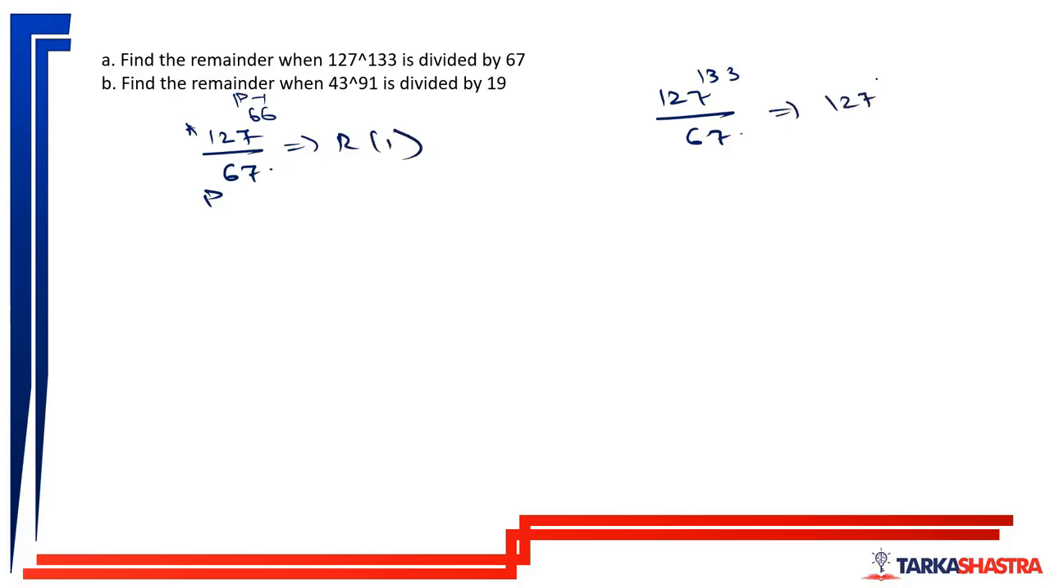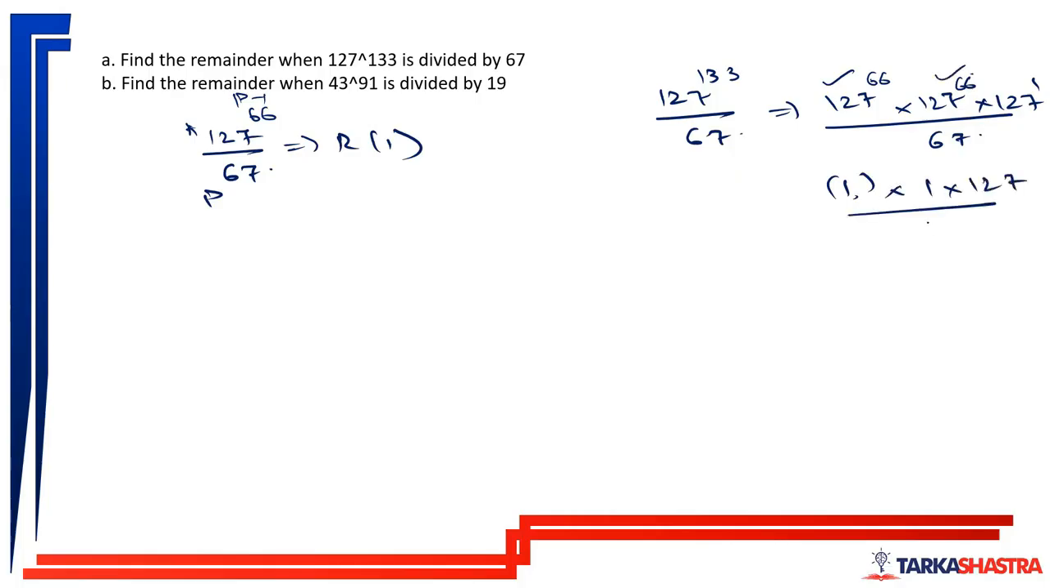So 127 to the power 66 into 127 to the power 66, 66 plus 66 is 132, into 127 to the power 1, when divided by 67. This term will leave a remainder of 1 according to Fermat's theorem. This term will also leave a remainder of 1, and 127 divided by 67 will leave a remainder of 60. So this will leave a remainder of 60.